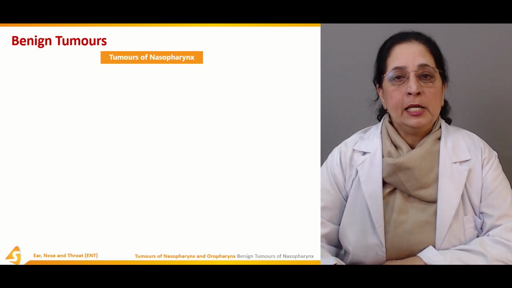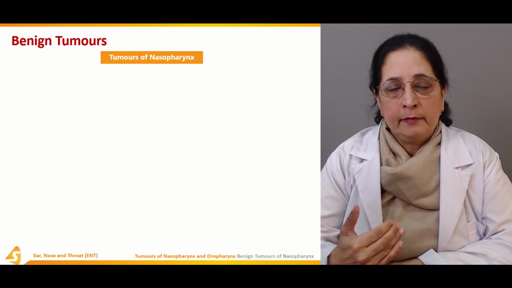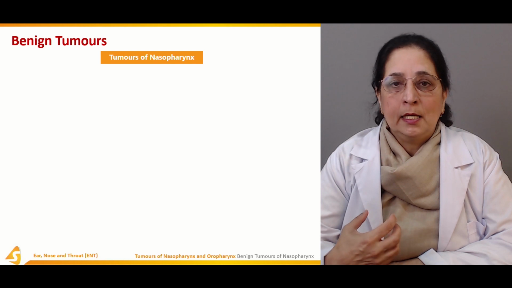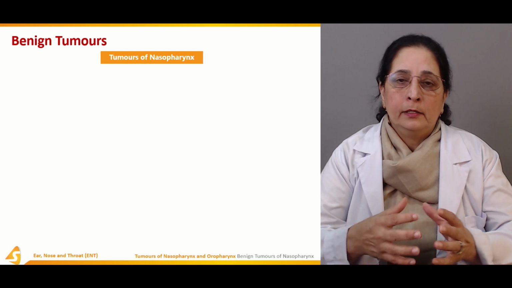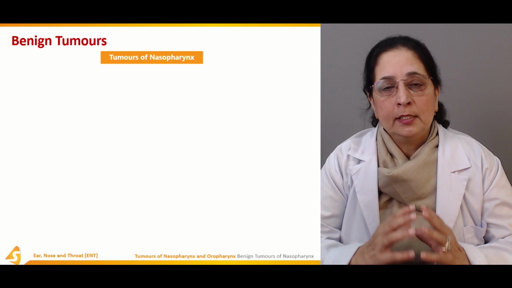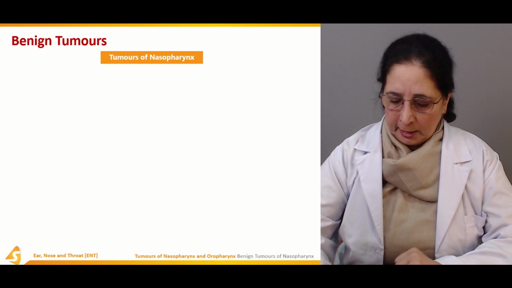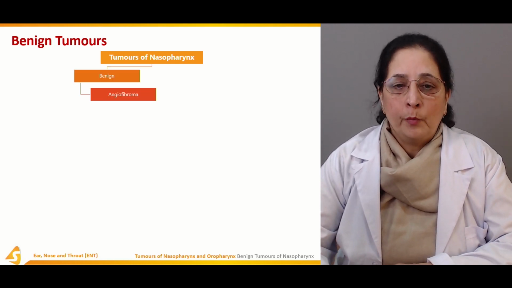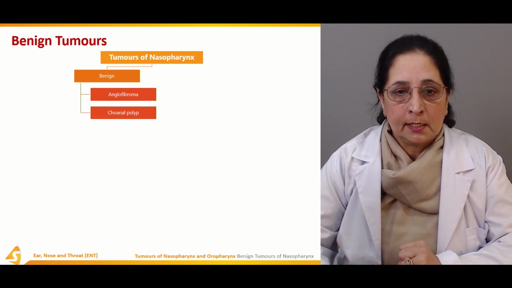So the benign tumors of the nasopharynx. Benign tumors, as we know, are tumors which are localized, less malignant, they do not metastasize, and they are easy to treat and less destructive also. So benign tumors of the nasopharynx: we have angiofibroma, a benign tumor. Angio is for the blood vessels.